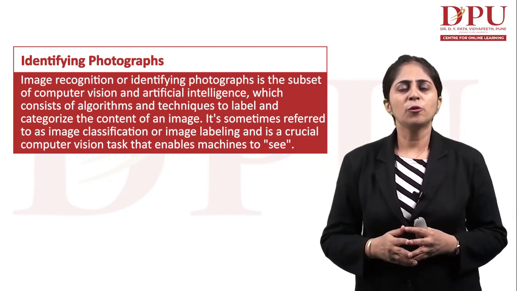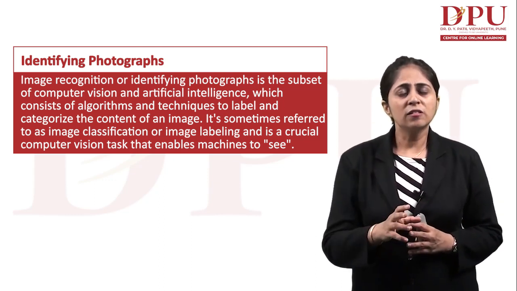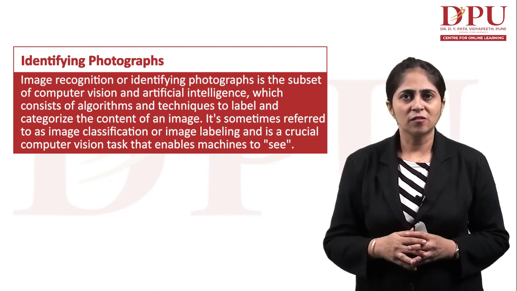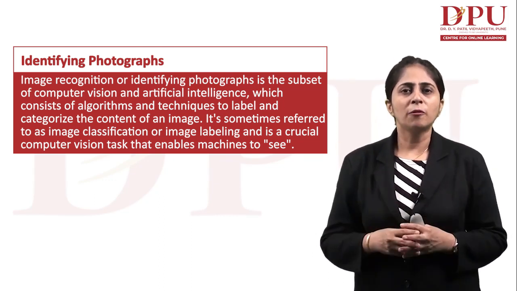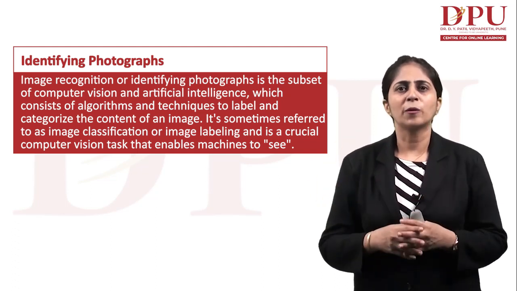We have one field of computer science which is known as computer vision. Now, the task of computer vision is to analyze these forms of images, to identify these forms of photographs so that they can be utilized in the proper way.